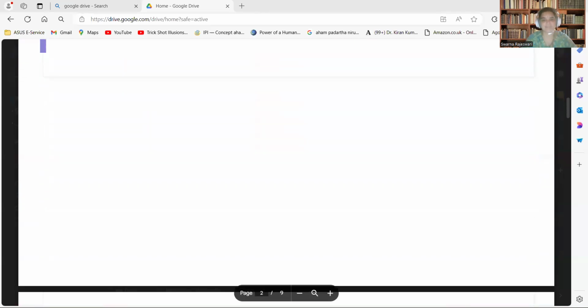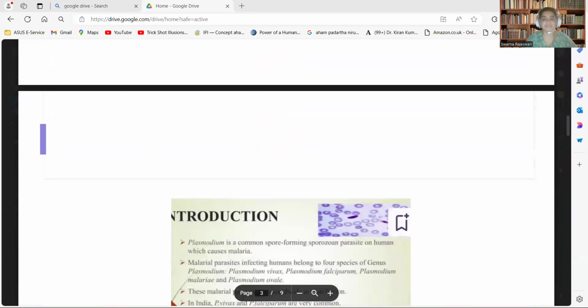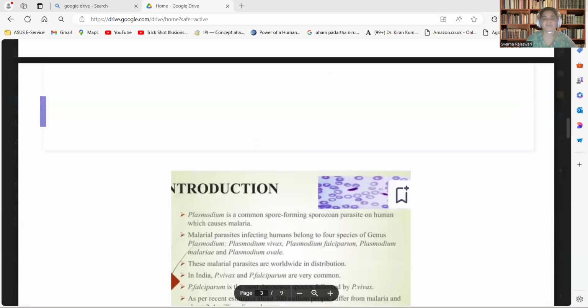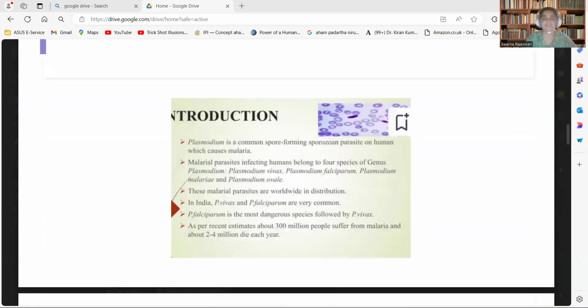So when we see Plasmodium, what is Plasmodium? It is a common spore-forming sporozoan parasite which causes malaria in human beings. This malarial parasite which infects humans belongs to four species of the genus Plasmodium: Plasmodium vivax, Plasmodium falciparum, Plasmodium malariae, and Plasmodium ovale.